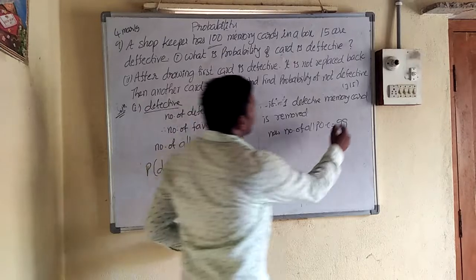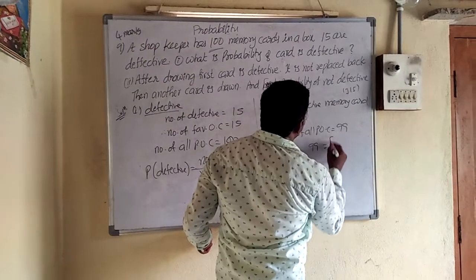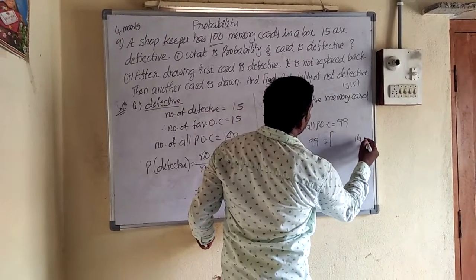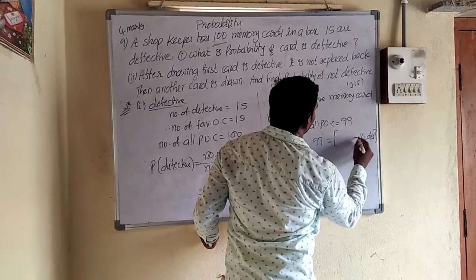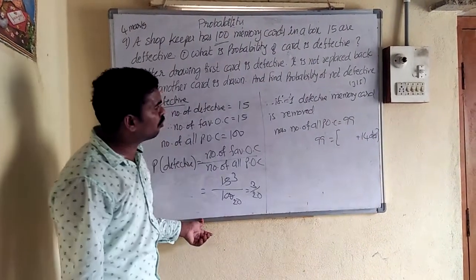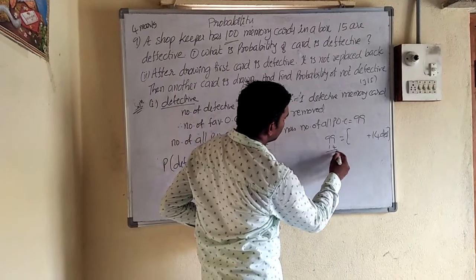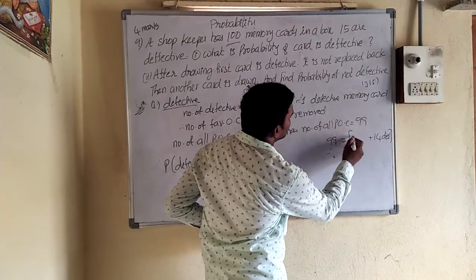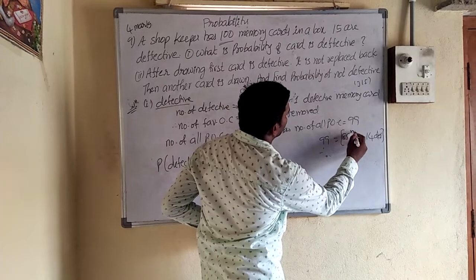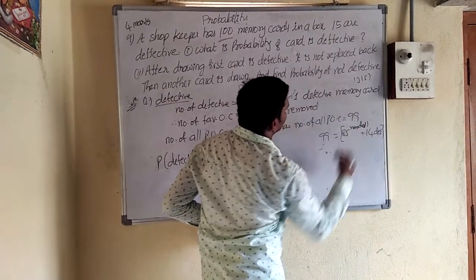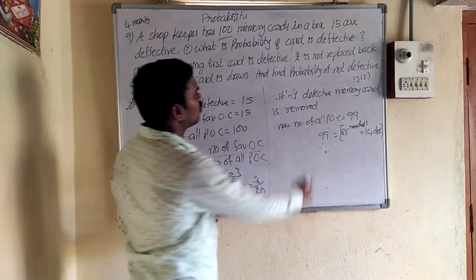In that 99, 14 are defective. So what about the remaining? Remaining how many are non-defective? 100 minus 15 defective, so 85 are good, not defective. So we have only 99 now.